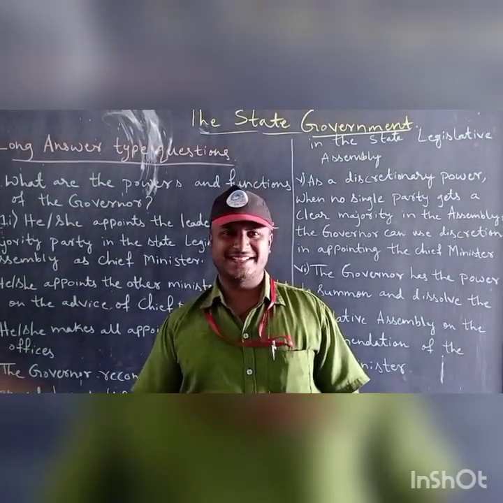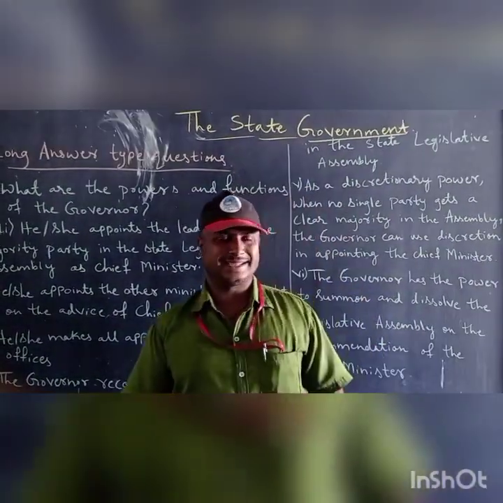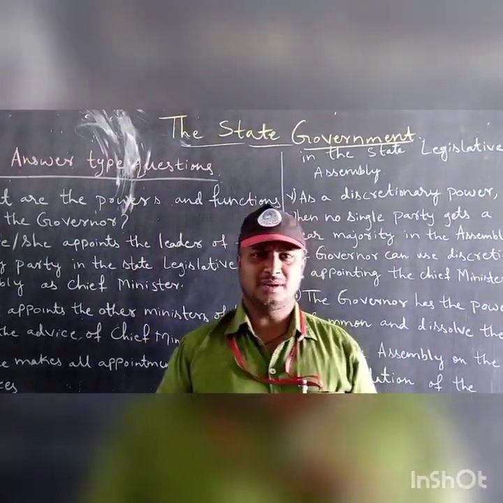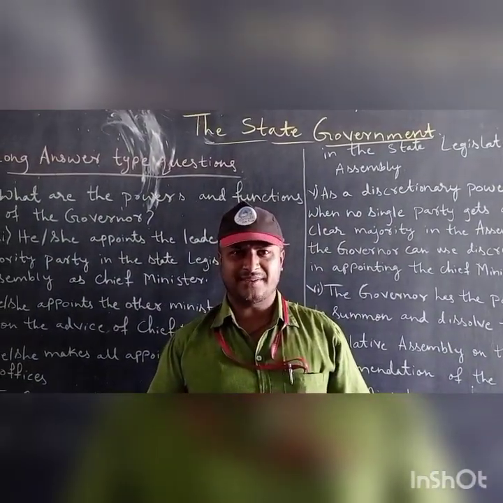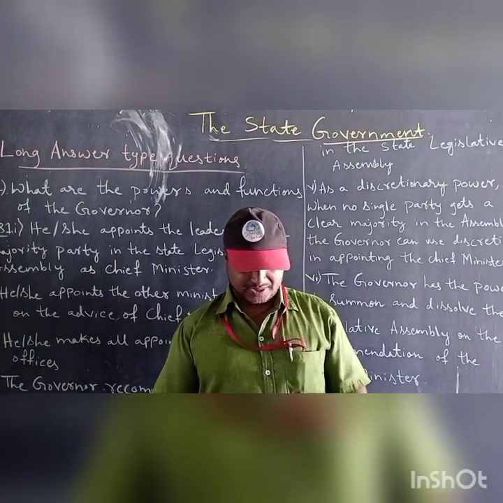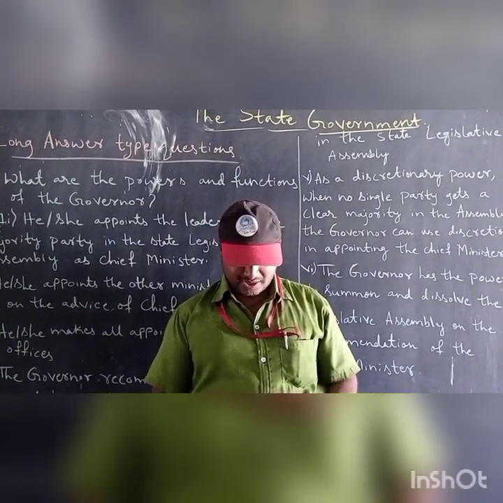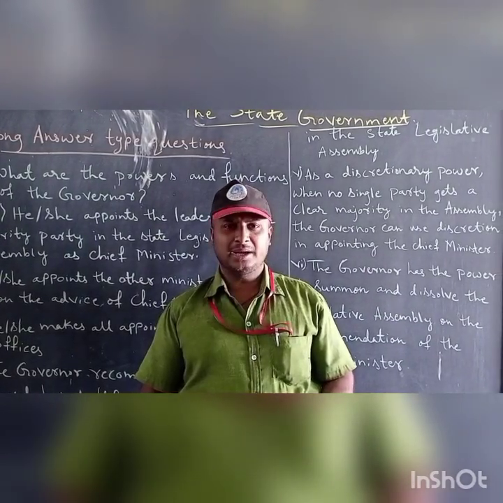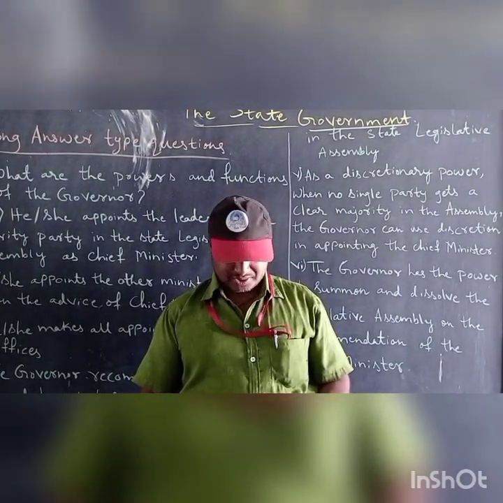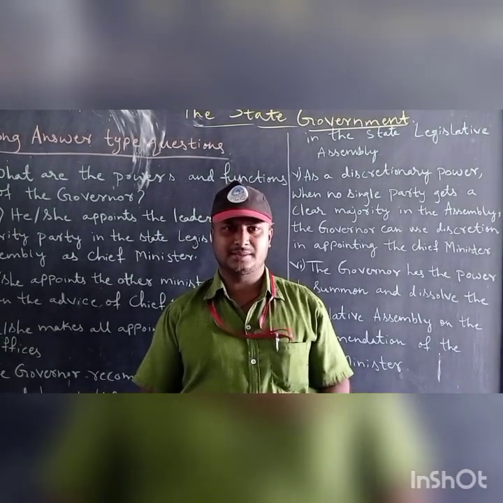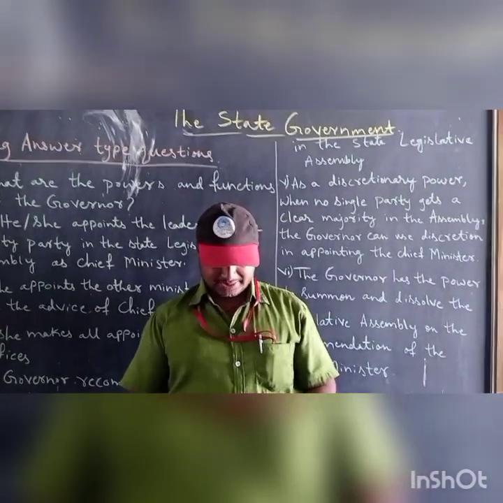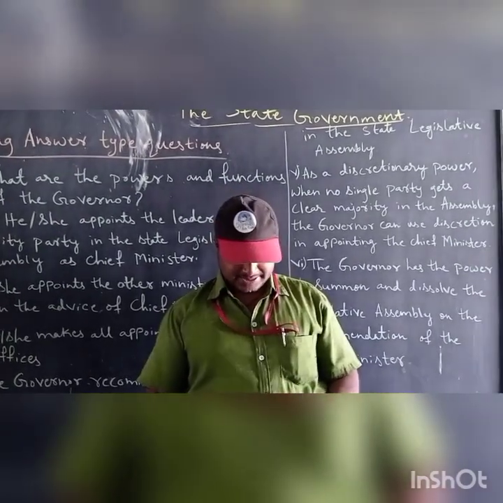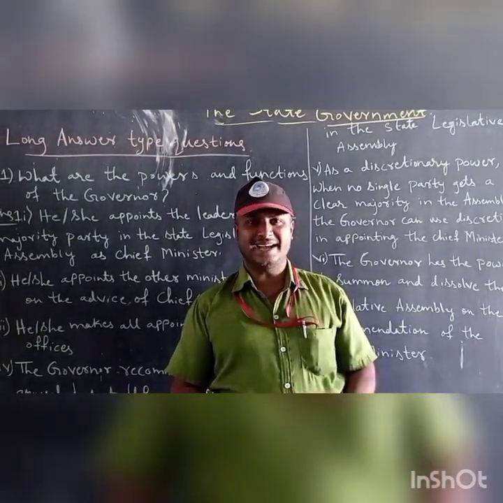Now we shall revise the second chapter, that is the state government. In the state government also, first we will start from the MCQs. First MCQ: the legislature having one house is called. The four options are A unicameral, B bicameral, C constituency, D none of these. I repeat the question. The legislature having one house is called. Of the four options, option A, unicameral, is the right answer.